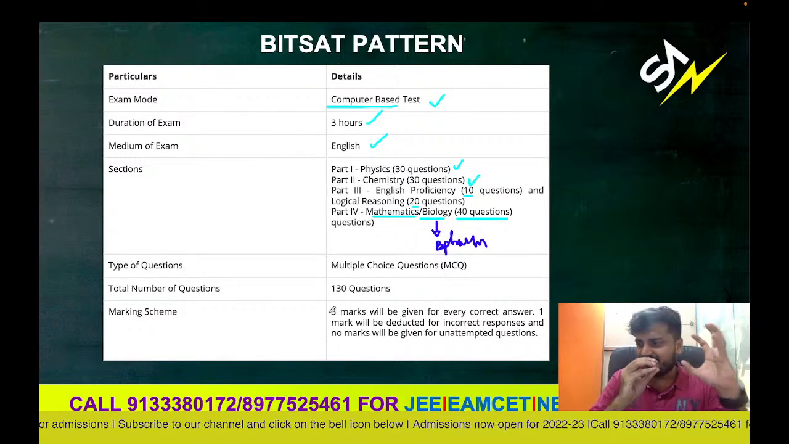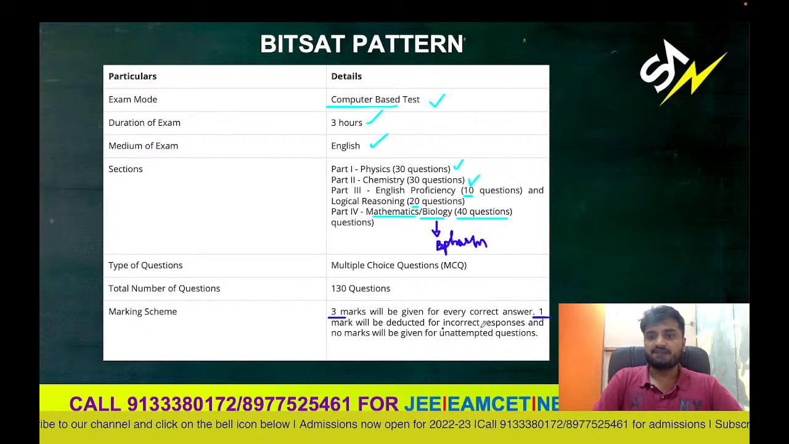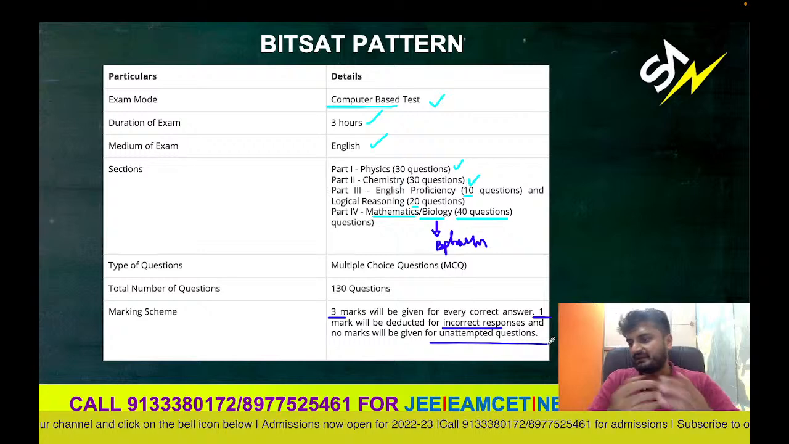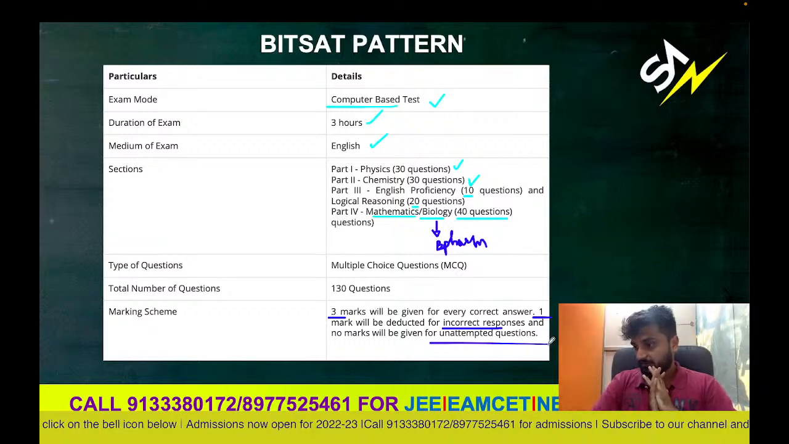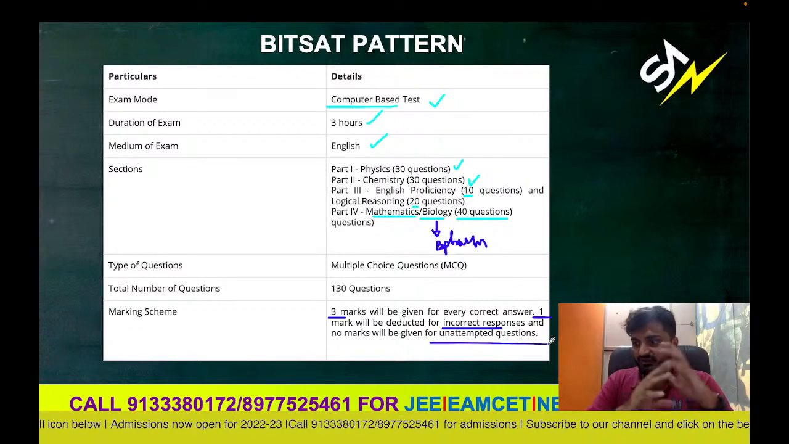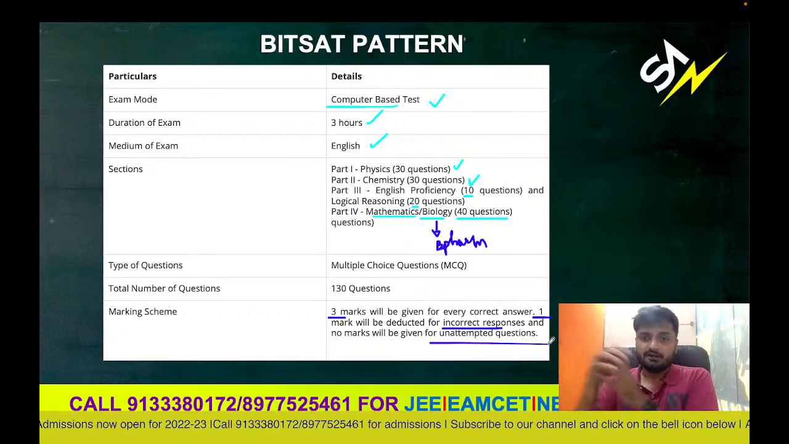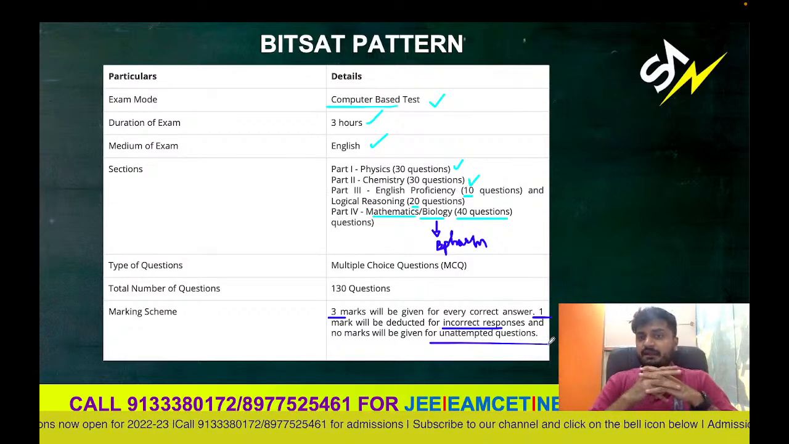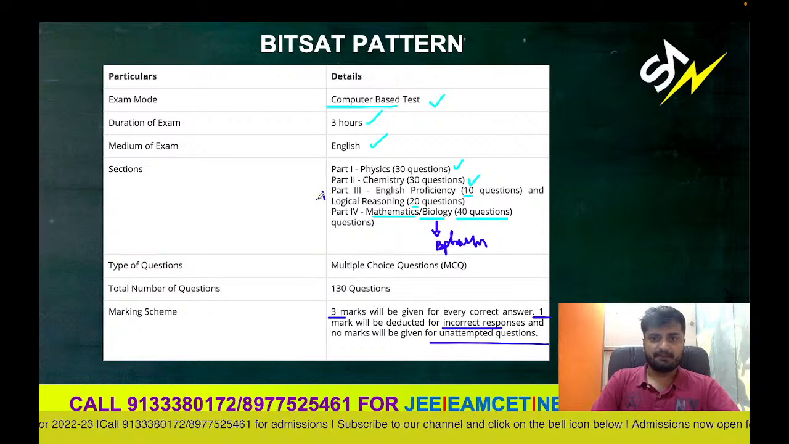So the marking scheme is a little different from JEE Mains. +3 for a right answer and -1 for a wrong answer, and if you don't attempt any question, you are not penalized. So it's +3 -1, while in JEE Mains it is +4 -1. This means the risk factor is more while taking a guess. If you are unsure with 50-50 options, then you could take a risk in JEE Mains, but in BITSAT you can't do that. The only difference in the pattern compared to JEE Mains is your English and logical reasoning paper.